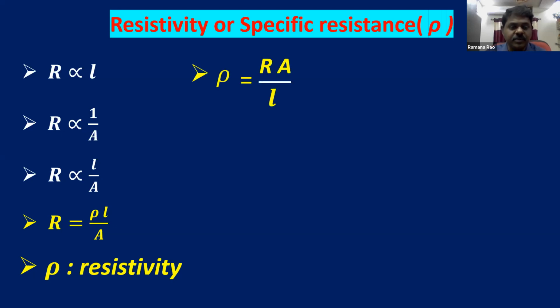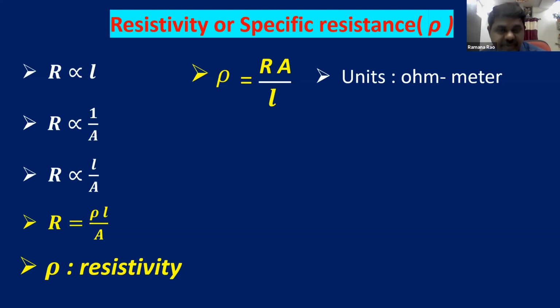Now coming to the formula for resistivity, with R is equal to rho into L by A, you can write, making rho the subject, rho is equal to R into A upon L. So with this we can find units. What are the units? For resistance, units are ohm, area is meter square and length is meter. After substituting the respective units, you will get the units for resistivity as ohm meter.